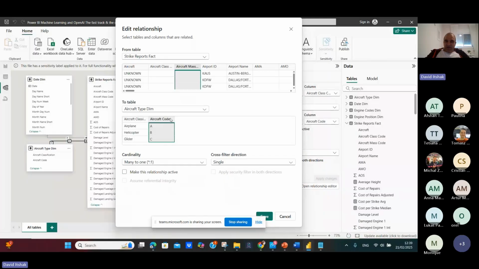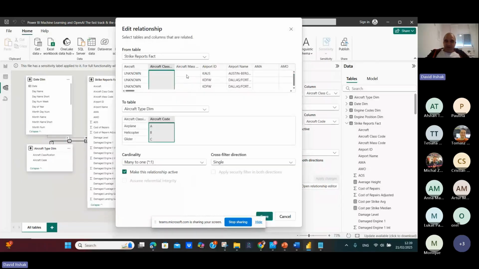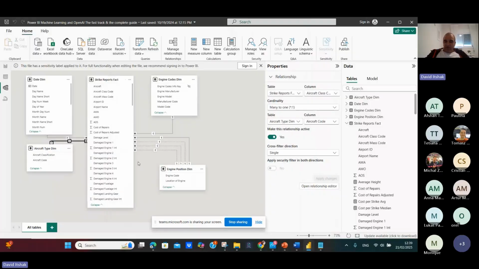It's connected to, just a minute. You can see the connection between the tables. So you can see the aircraft class code and aircraft code is connected. So this is how we build a semantic model, and we have to know the connection between the tables. Remember that we didn't have any connection, we uploaded the data first.